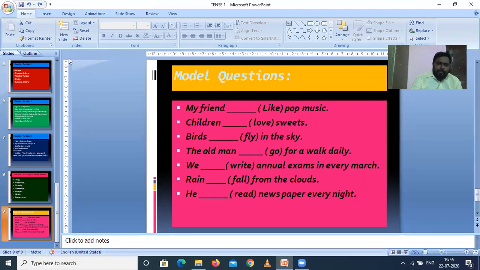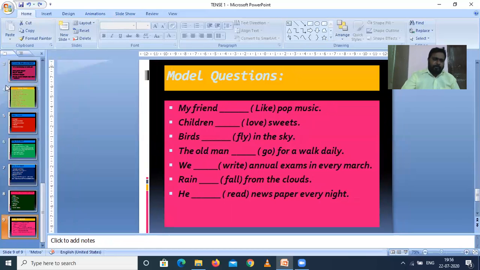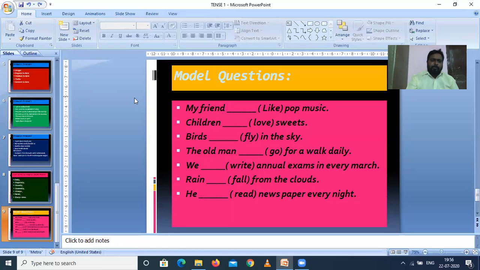Any doubt? I think you may have understood simple present tense. Once again I'll repeat, please go through them. What is simple present tense? In simple present tense, we say regular actions, habitual actions, truths, and general actions. So this is simple present tense.